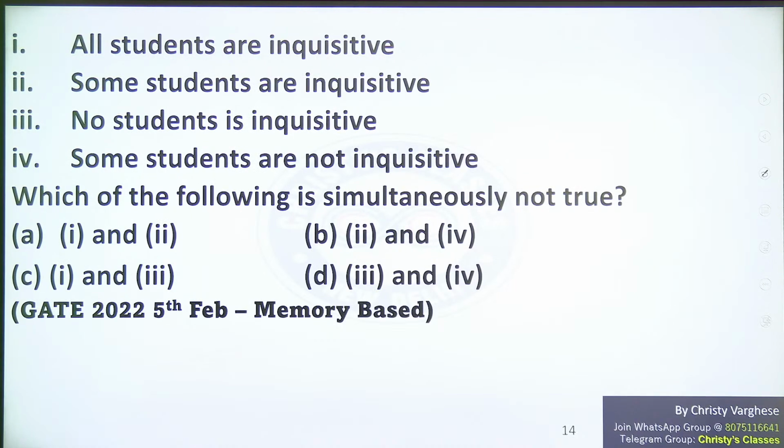In the logical syllogism chapter, I have told you the meaning of all x are y, some x are y, no x are y, some x are not y. Exactly that is what is asked in this question. Are you all able to identify that this is the same thing we have discussed there?